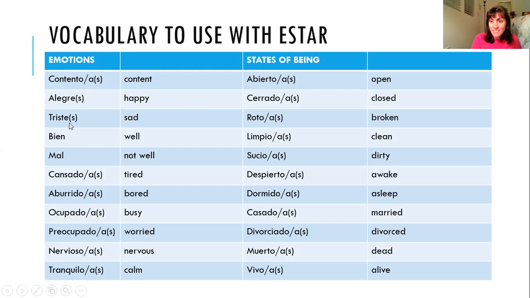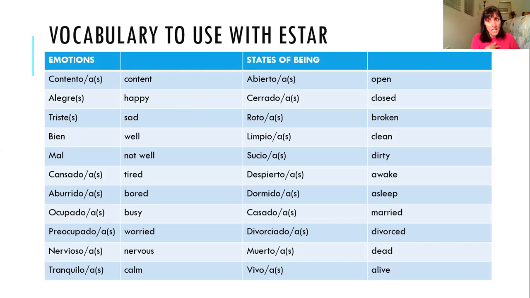Triste is sad. Triste works for guys or girls. You can say él está triste or ella está triste because it ends in E. And then if you want to make it plural, you just add S. Ellos están tristes. Bien and mal, these are actually adverbs, so they don't have different forms. Adjectives have different forms, but adverbs don't.